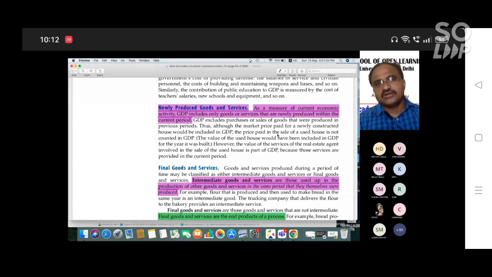So GDP excludes purchases and sales of goods that were produced in previous periods. Excludes means whatever goods and services were purchased or sold in the previous year are not counted in this year.